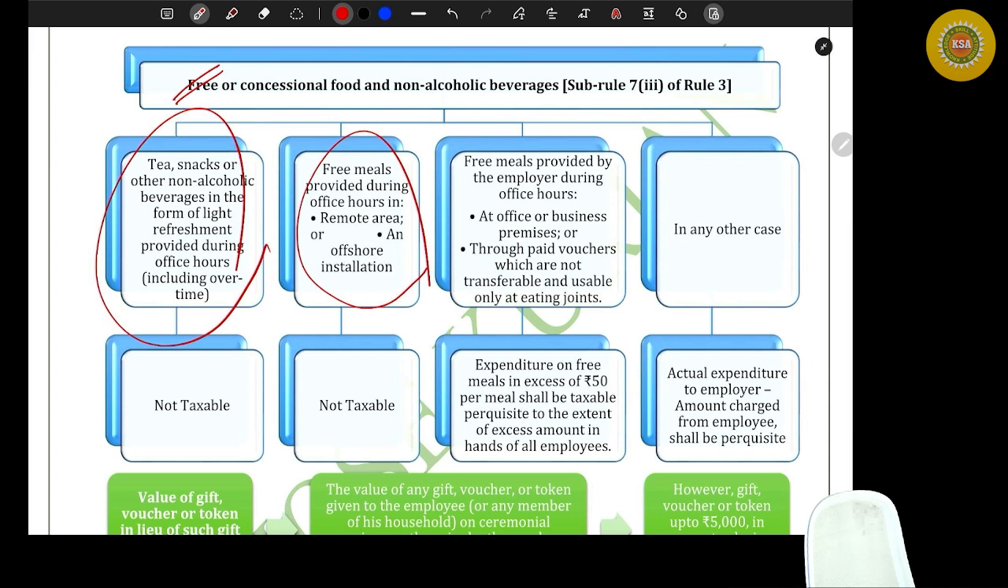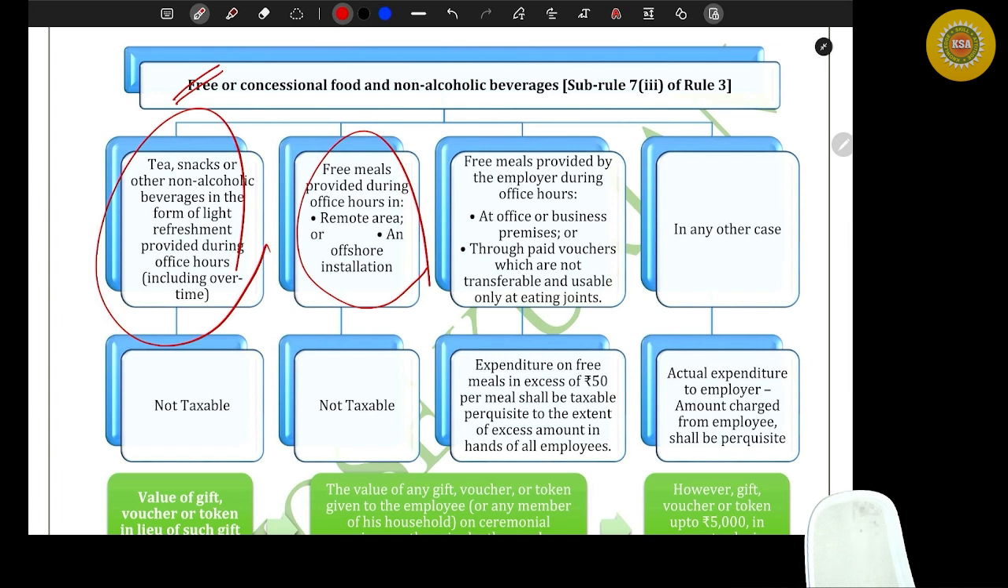We have a new project in Attipatti. So I send you to Attipatti. And in Attipatti, I'm providing you all the food, all the three times food. Nothing shall be perquisite because you don't have any other choice. You don't have any other available hotels or something. So to a remote area, if I'm sending you and providing the food, then no problem.